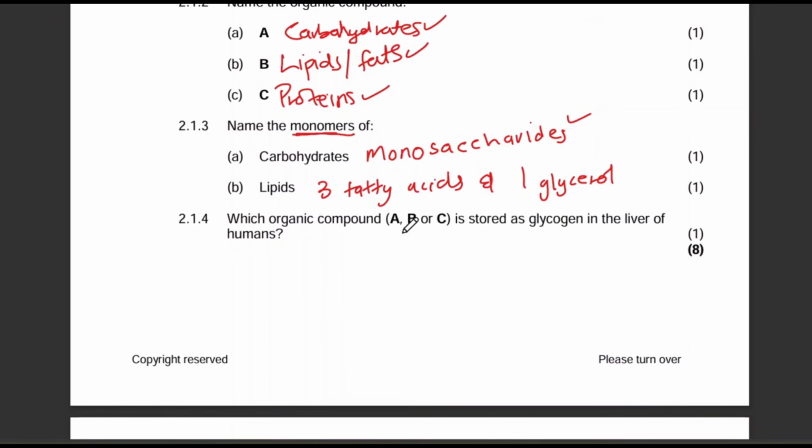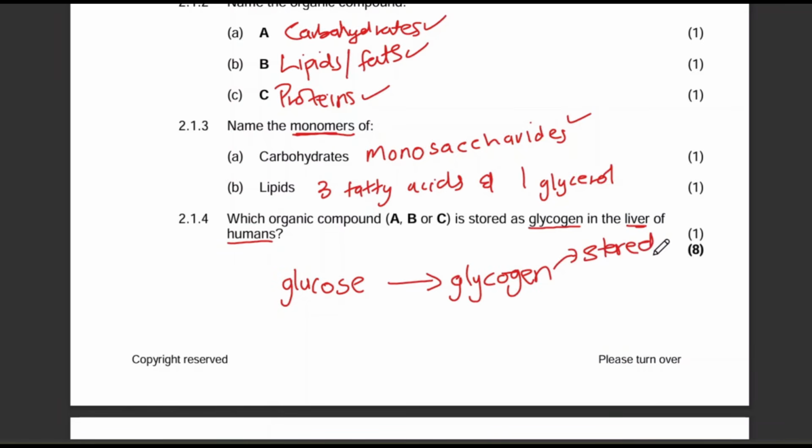So 2.1.4, last question. Which organic compound A, B, or C is stored as glycogen in the liver of humans? Remember, guys, excess glucose gets converted to what we call glycogen and then gets stored in the liver of humans. So which organic compound is that? Glucose is from which organic compound? Carbohydrates. Carbohydrates was which circle? A. So the answer is A.